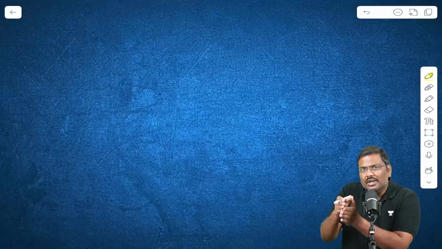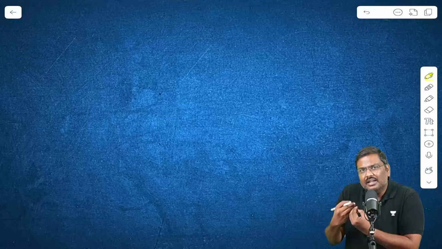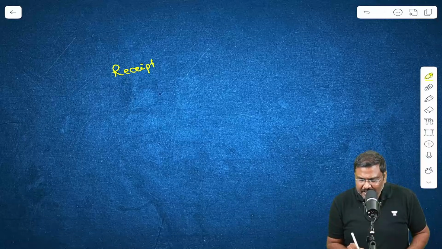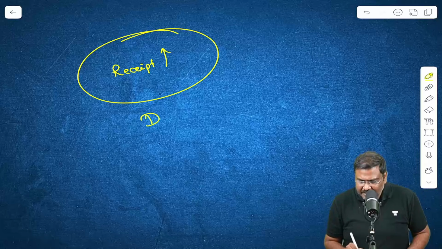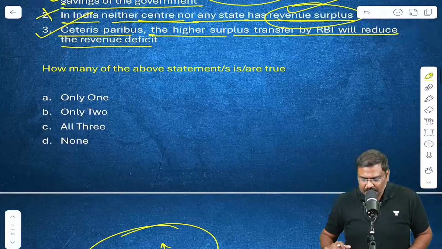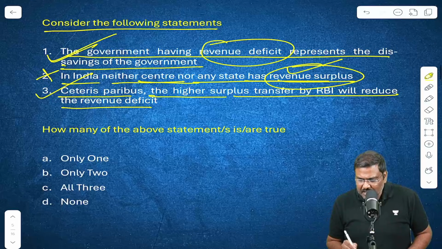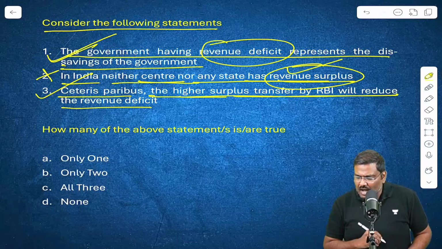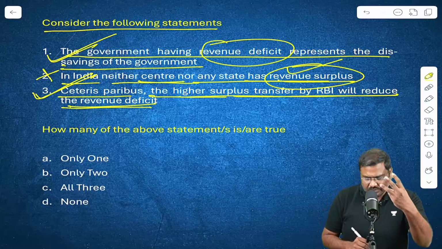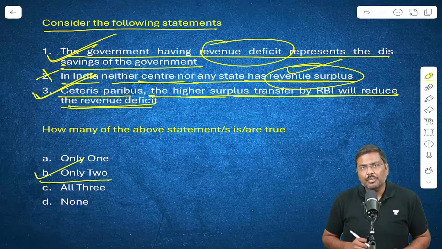When the government receives this dividend, it counts it as part of the revenue account. It is an income, a receipt. Because the receipt collection increases, the revenue deficit will decrease. So, third statement, ceteris paribus, higher surplus transfer by RBI will reduce the revenue deficit. Yes. Two statements out of three are correct. The right option will be option B.